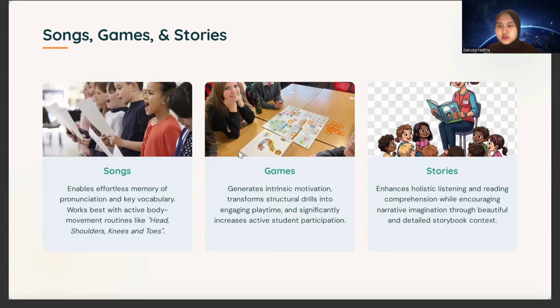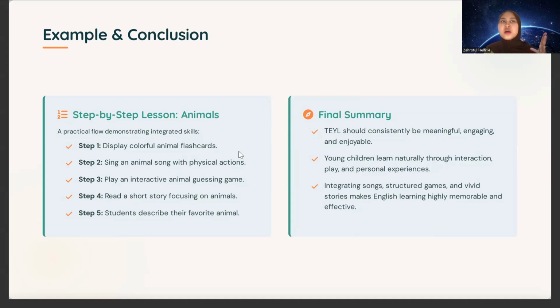Storytelling with others. So the conclusion is, when we teach English to young learners, we have interactive practice like singing a song, a game, or something else that makes them interested in what we teach in the class.